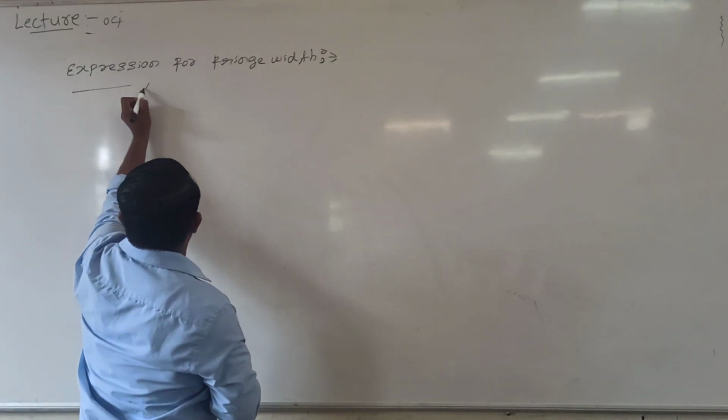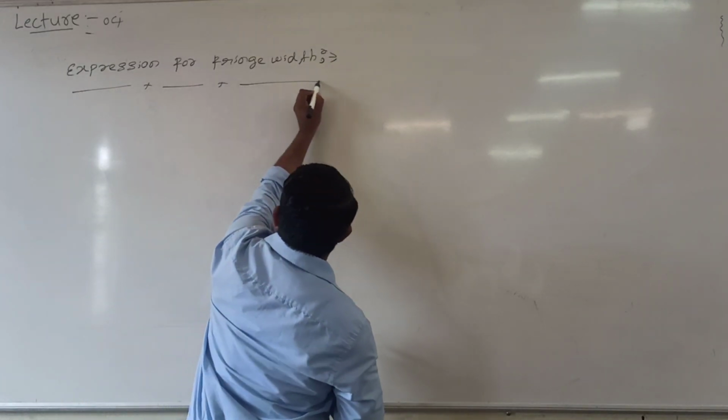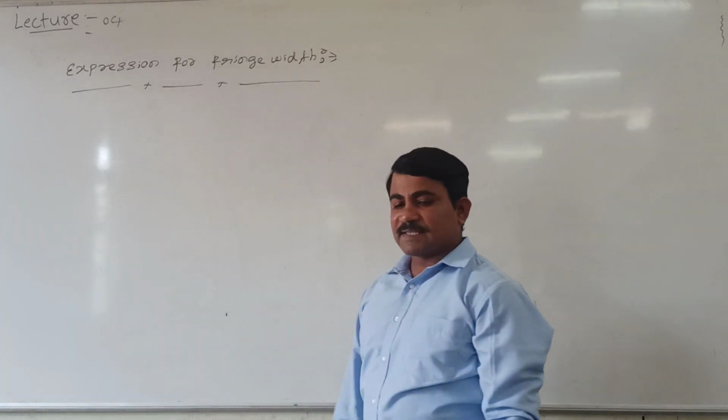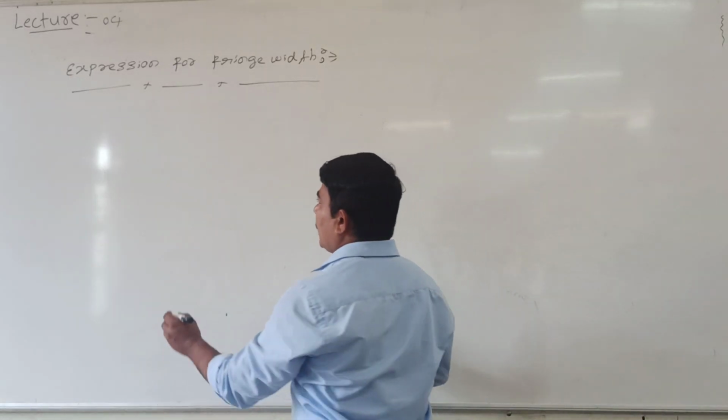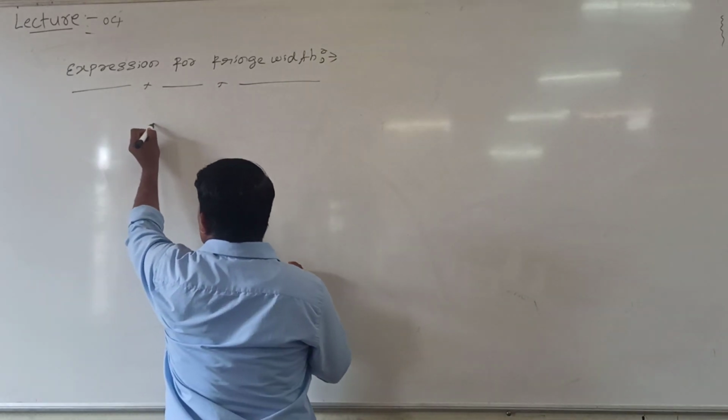Expression for fringe width. To explain this, we have to take two slits. See here how it is. Now I will take double slits.